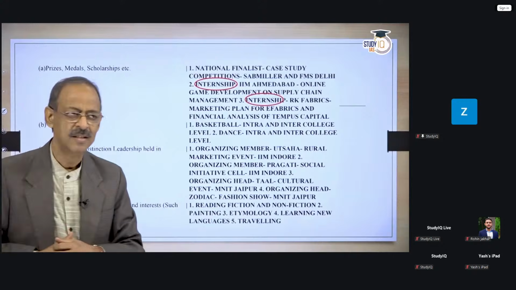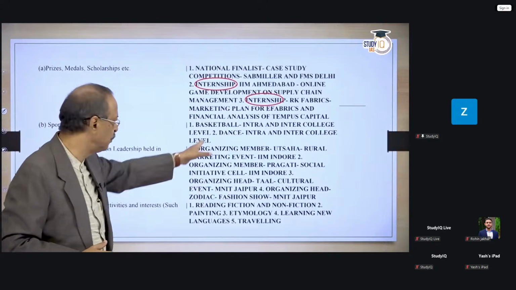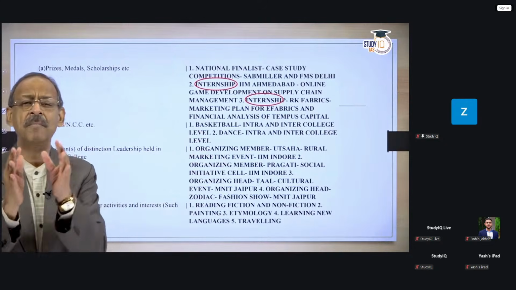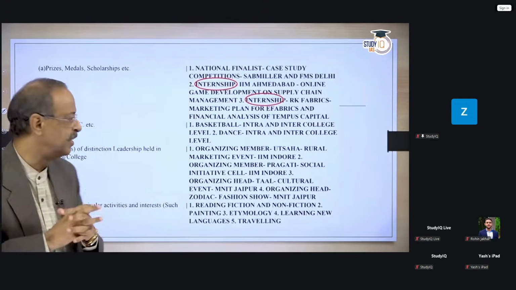Now, someone may say, why only up to inter college level? I mean, even if you represented the state, it should not be mentioned here. Just write basketball. Be humble about your achievements. Don't boast your achievements here. That could land you in trouble.